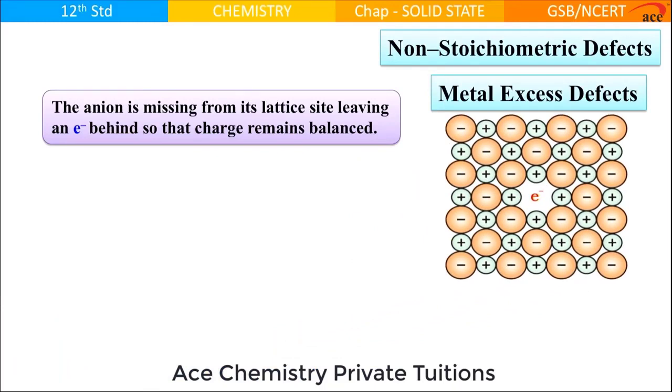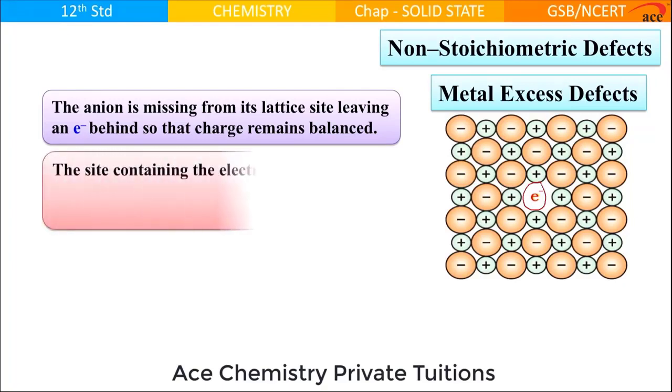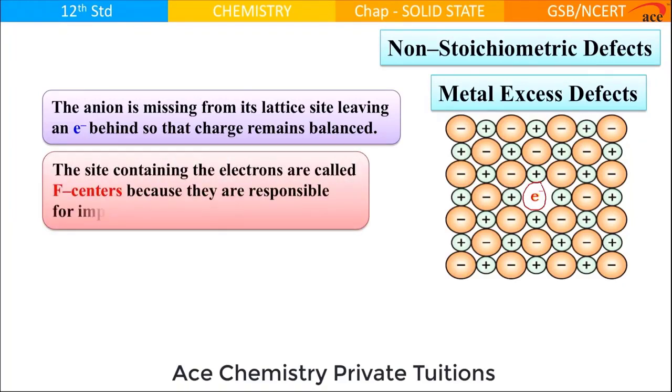Are you able to see in the diagram that the electron is at the place of the anion? The electron is left behind at the place of the anion. That means the anions for us are somewhat fewer. Metal excess defect. Sites containing this electron are called F centers, because they are responsible for imparting color to a crystal.